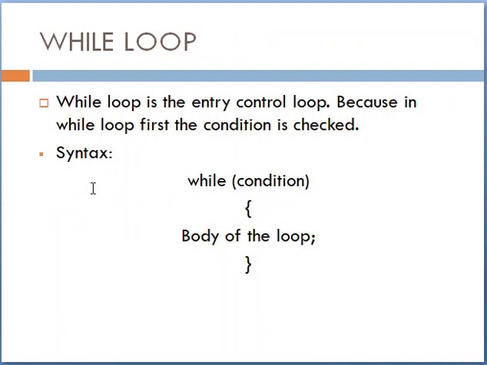First we read the while loop. What is the while loop? The while loop is an entry control loop. It is an entry control loop because in the while loop the condition is checked first. If the condition is true, then the user will go into the body of the loop, otherwise it will exit from the loop.